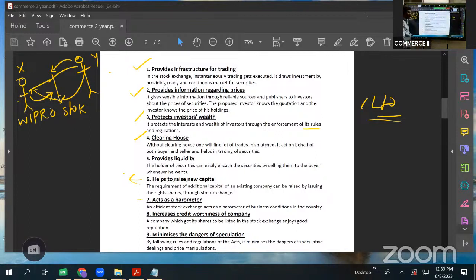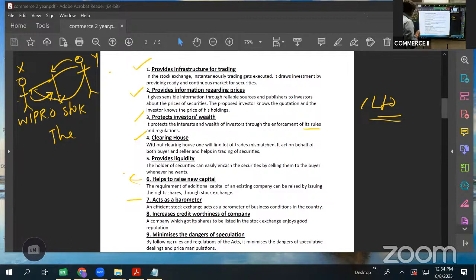Next, acts as a barometer. Like, I'll give an example. What is a thermometer? A thermometer is the gadget that measures the temperature of the body. Similarly, a barometer is a gadget that measures the atmospheric pressure, whether it is high or low. In the same manner, if you want to measure where our economy is going, whether our economy is doing good or bad, stock exchange provides that.